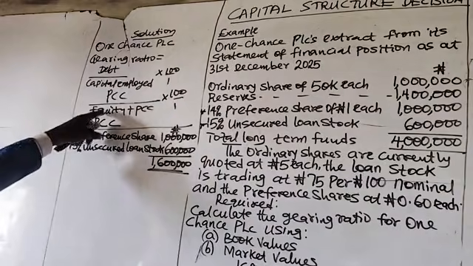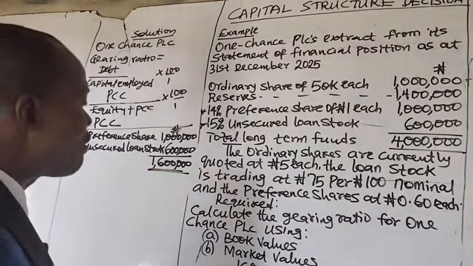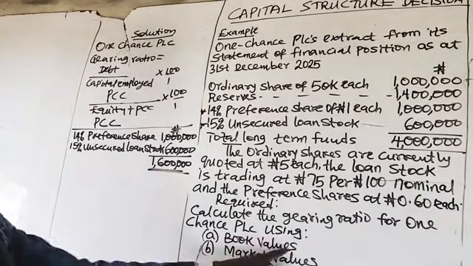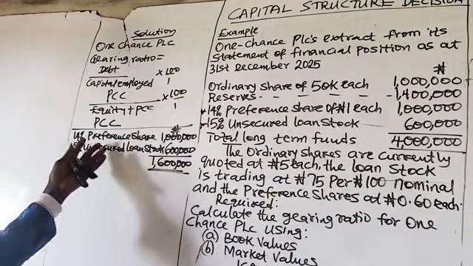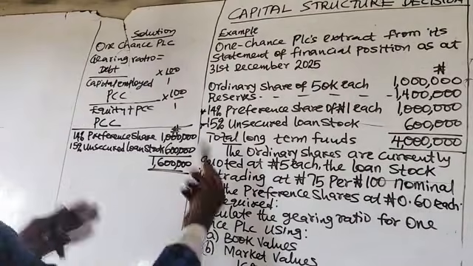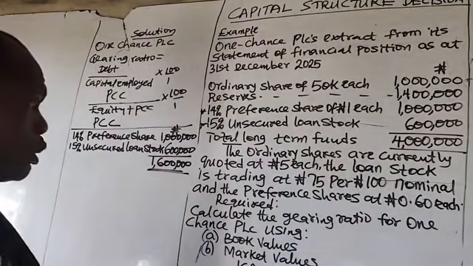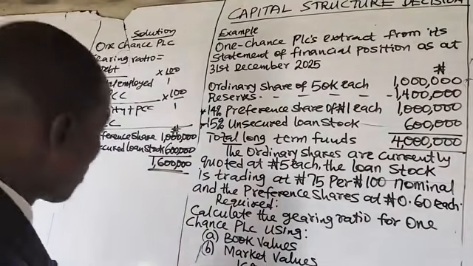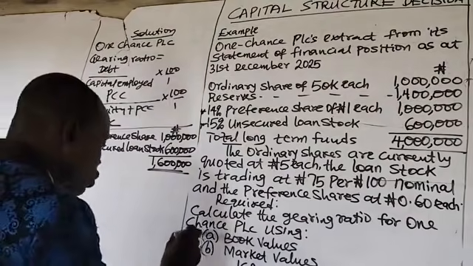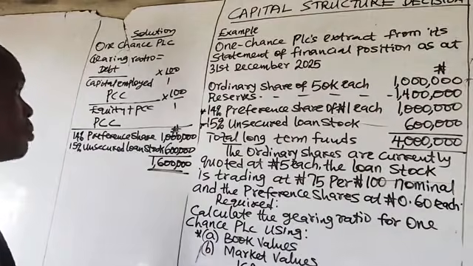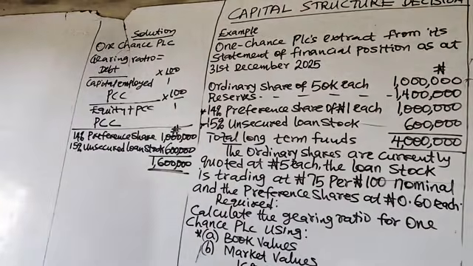Now we also need equity. I've told you the market value should be used, but in requirement A you have to use the book values. That is why the prior charge capital I've computed is based on the book value. Then the equity will also be computed at the book value, since the examiner asks you to use the book value in requirement A. So what is the total equity?